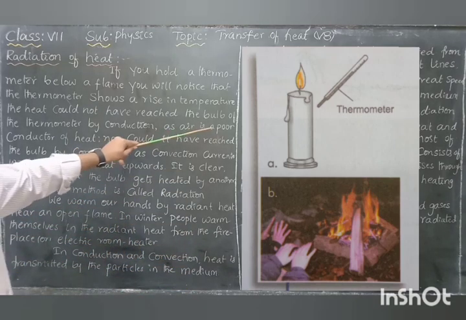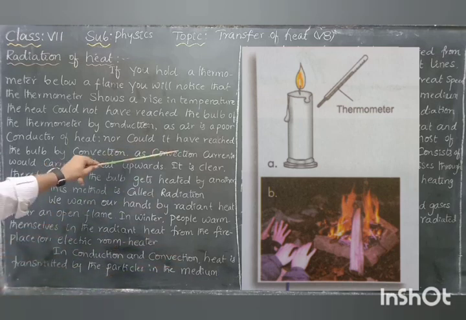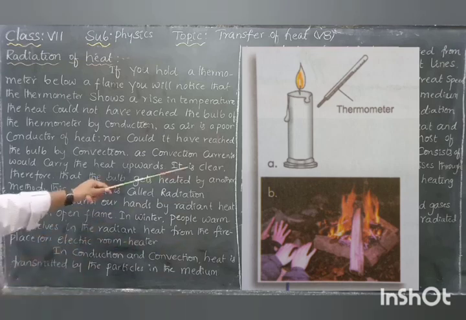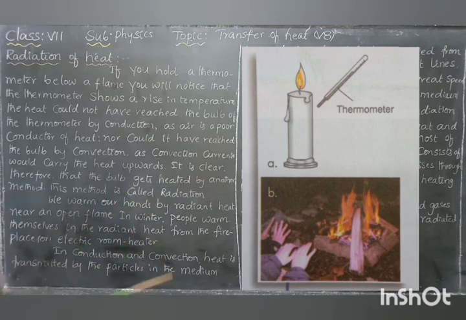Next, as air is a poor conductor of heat, nor could it have reached the bulb by convection. It cannot be reached because of the air in between. Air is a bad conductor of heat, so heat does not travel through the air. As convection currents would carry the heat upwards, convection currents are always moving upwards. It is clear. Therefore, the bulb gets heated by another method. This method is called radiation.